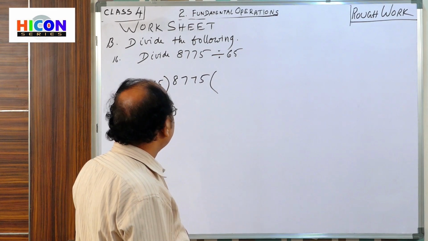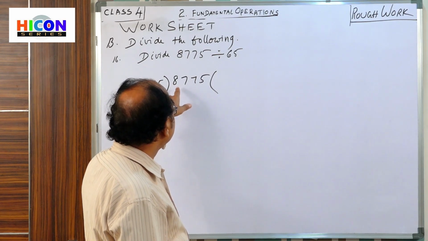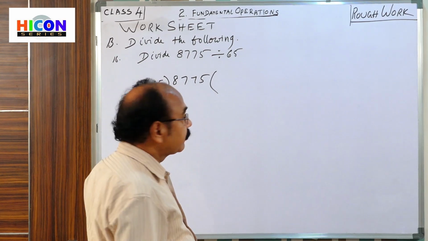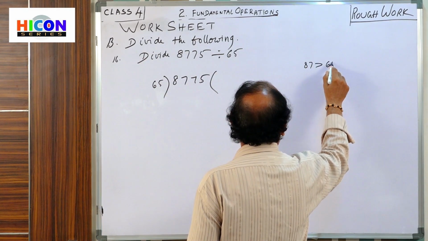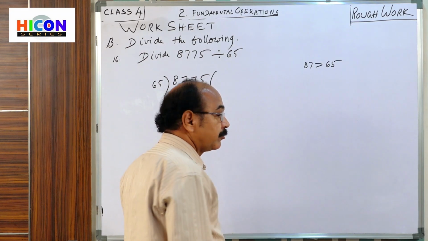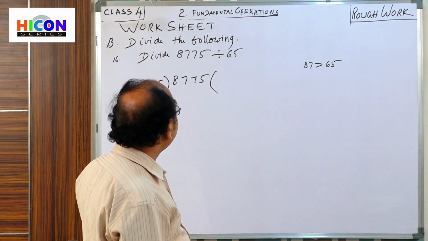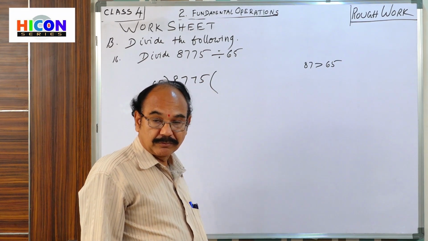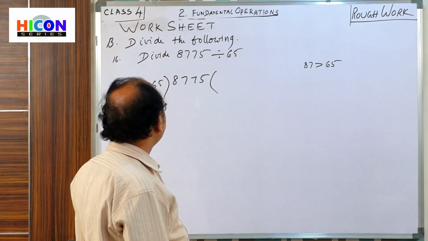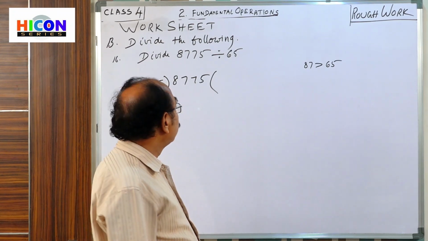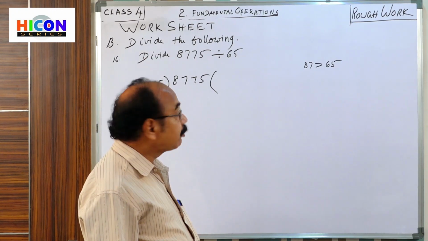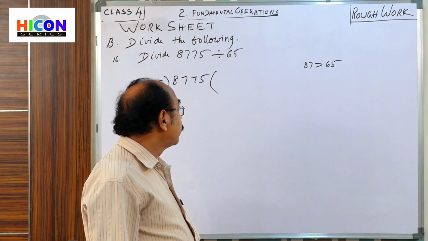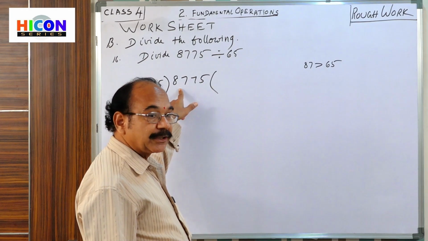Okay, children, here 87 is greater than 65. Here we are dividing with a 2-digit number, so you select only 2 digits in the dividend. So select 87.